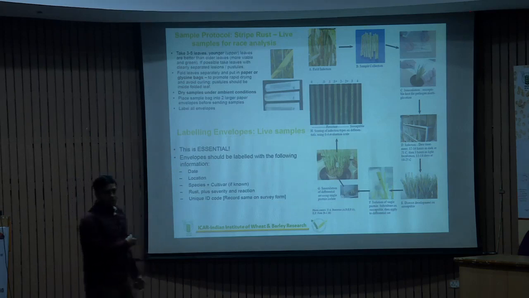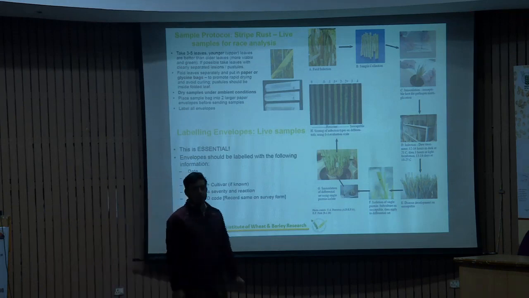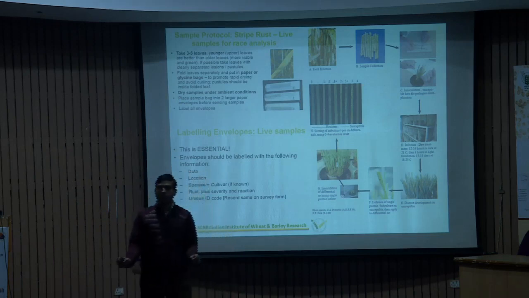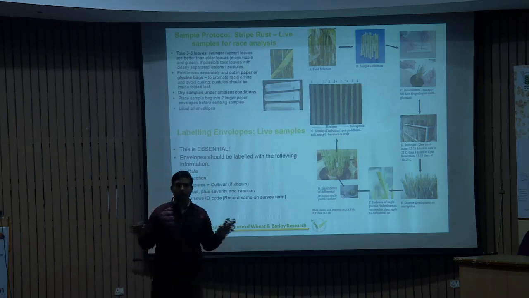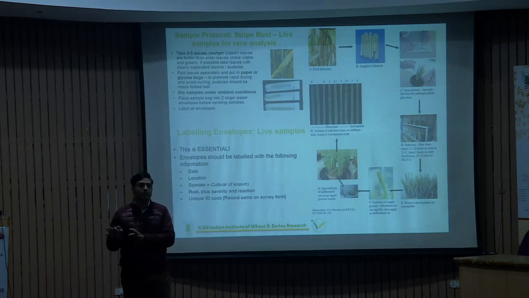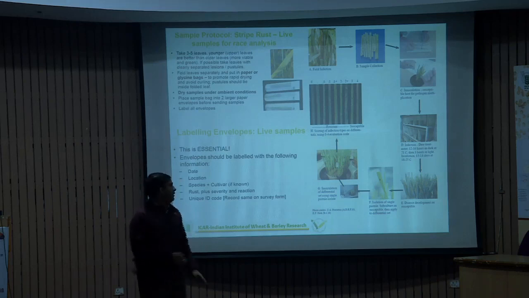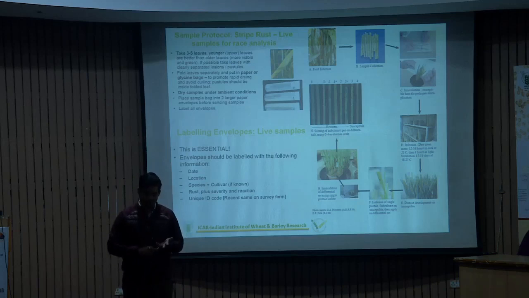We receive your samples or any samples, and after that we use some type of susceptible host. Agra Local is one of the cultivars which is susceptible to all types of races reported from India. And in China, Chinese Spring is another one which is also susceptible to all types of races throughout the globe. These two genotypes are used for multiplying the inoculum of a rust, be it yellow rust, brown rust, or black rust.